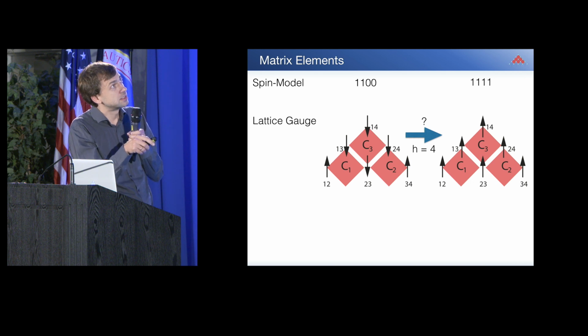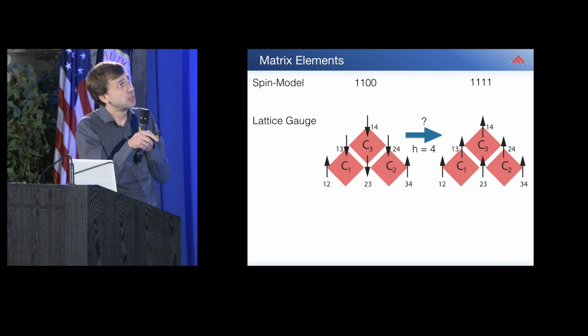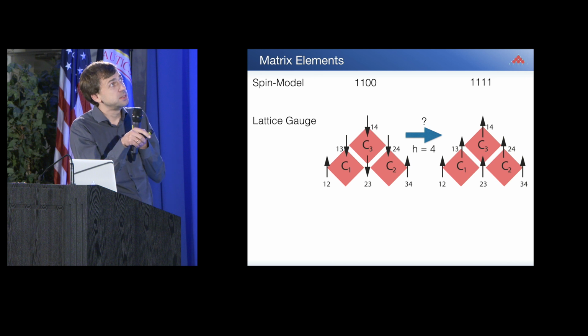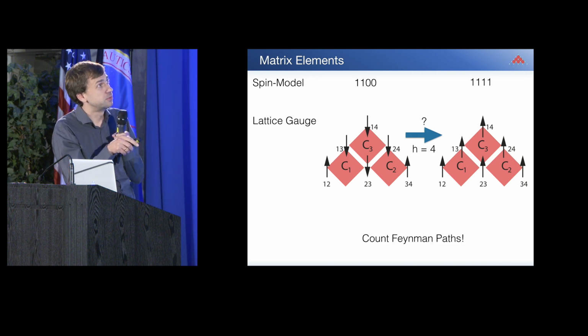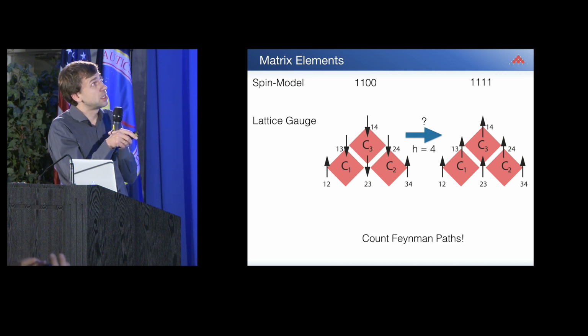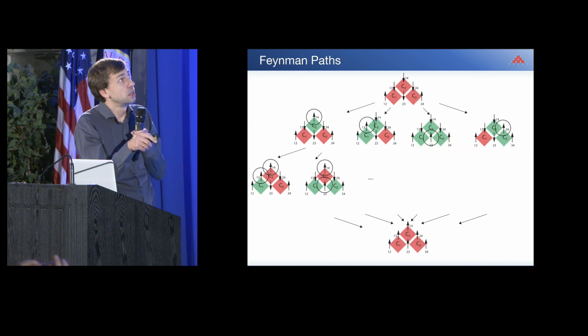We get then 6 qubits and 3 constraints, and the configuration 1100 translates into 2 qubits that point up and 4 qubits that point down, and 1111 translates to all qubits up. So this means the Hamming distance between them is 4. And now how do we get from one to the other?